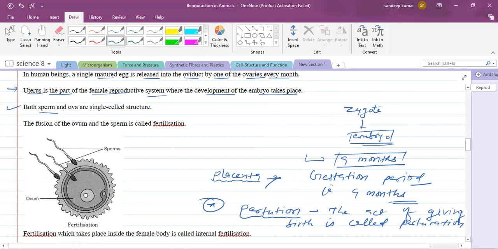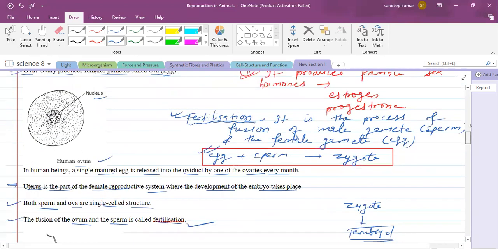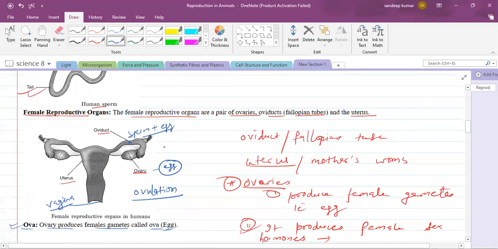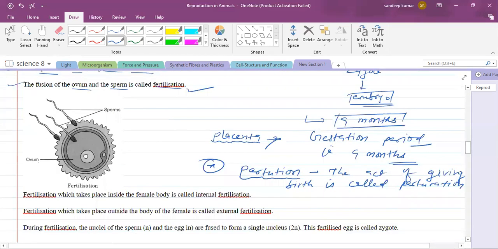Both sperms and ova are single-celled structures. The fusion of ovum and sperm is called fertilization. You can see here the sperm. Actually, so many millions of sperms are there. During mating, millions of sperms are discharged, but only one sperm will be able to fertilize the egg. Here that is shown in the diagram. You can see so many sperms are there, but only one sperm is able to enter the egg, and that only will form the zygote.